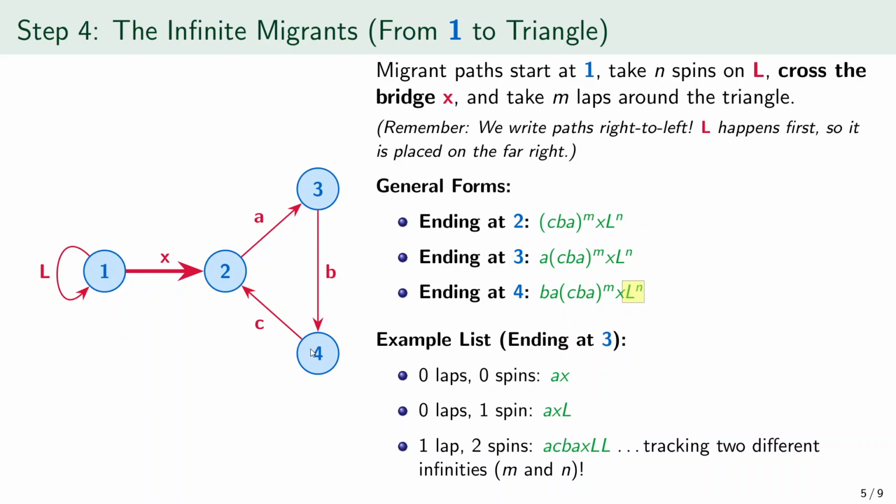Now let us read the example list ending at object 3. 0 laps and 0 spins gives AX. Read right to left, that means first X from 1 to 2, then A from 2 to 3.